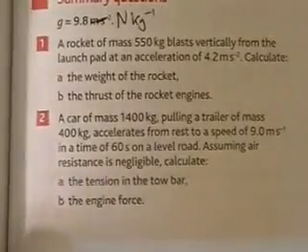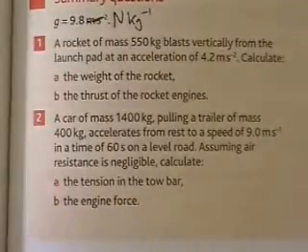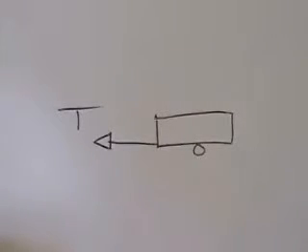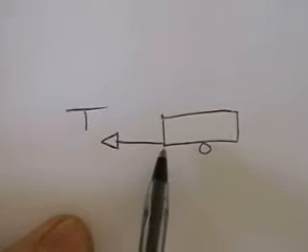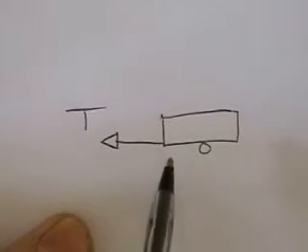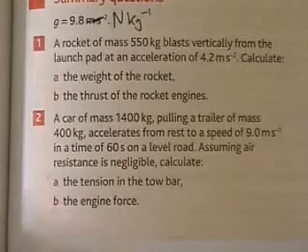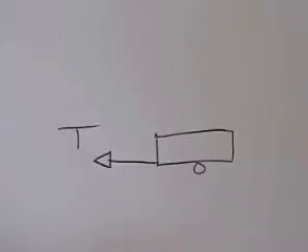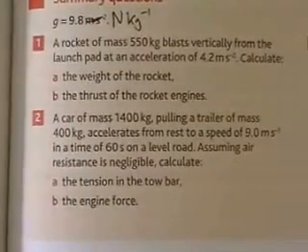For question 2, the first thing we're asked to find is the tension in the tow bar. Now, of course, the tension is just a pulling force. So what we're looking for is the force that's pulling the trailer forward. It says that we can ignore air resistance. So the force from the tow bar is the only force that's affecting the trailer. Now, we know the mass of the trailer. We're trying to find the force. So what links mass and force? And the answer is that force equals mass times acceleration. So we need to find the acceleration of the trailer.